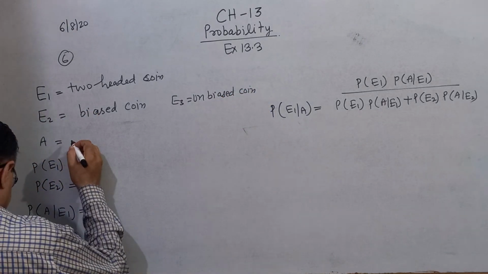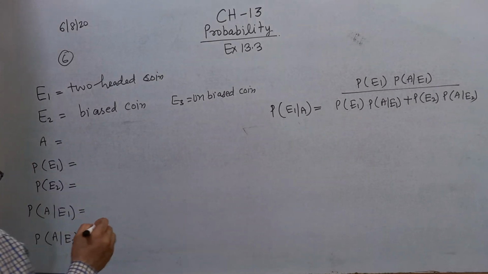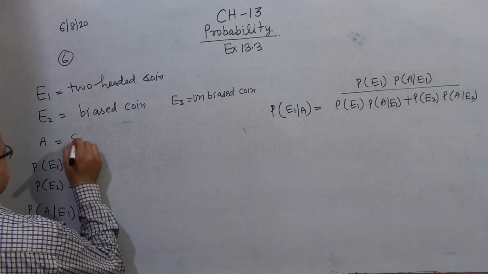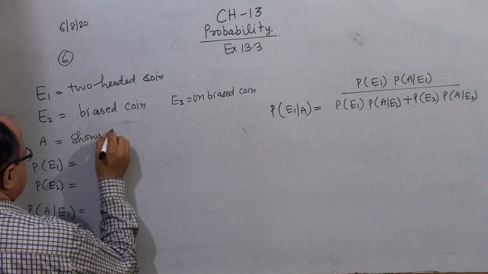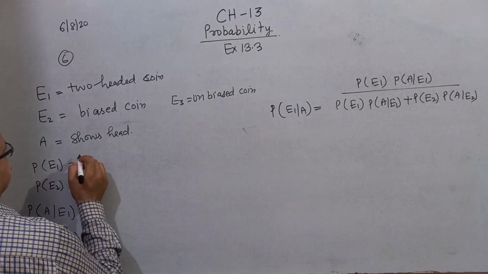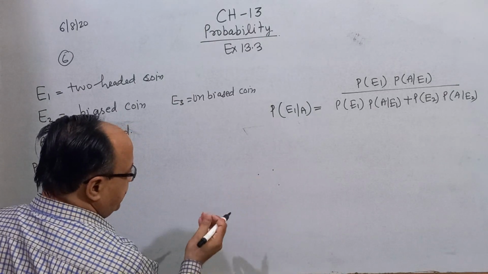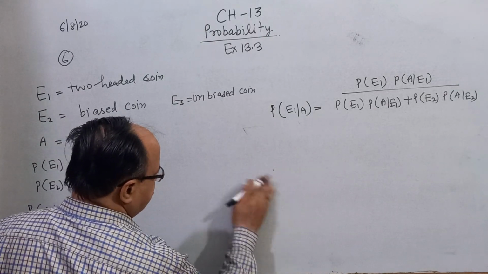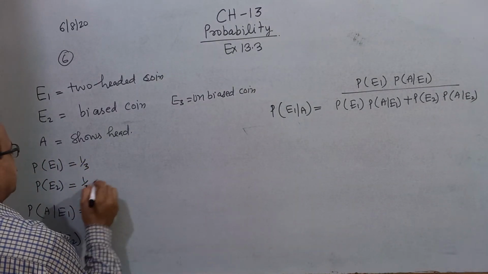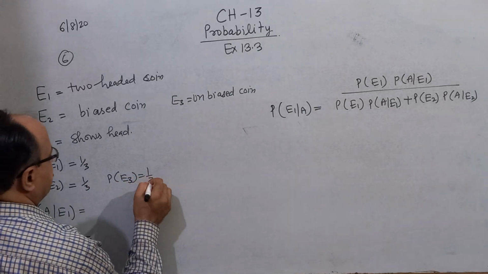And the event A is that one of the 3 coins is chosen randomly and tossed, and it shows head. Now the probability of each event: there are 3 coins, so when you pick one coin, the probability is 1/3, 1/3, and 1/3.